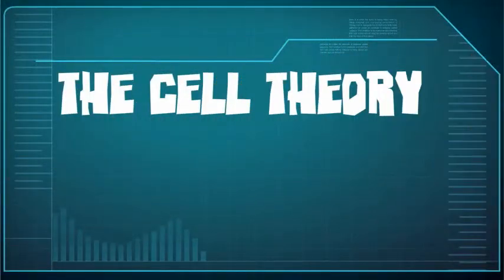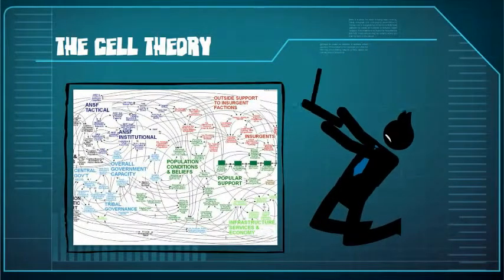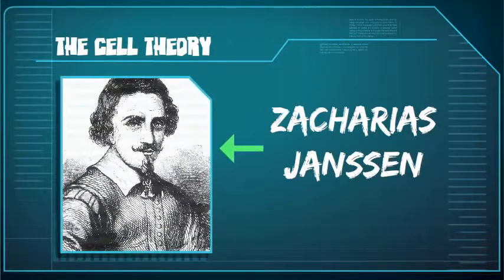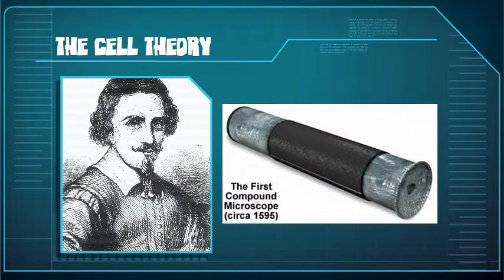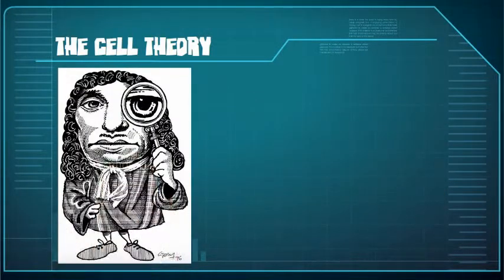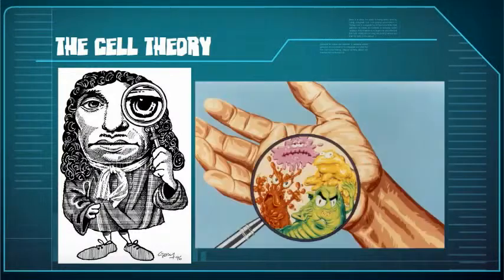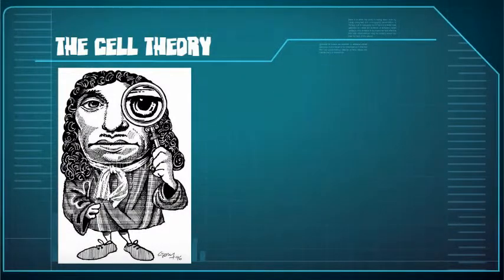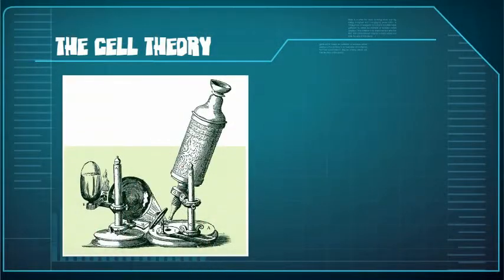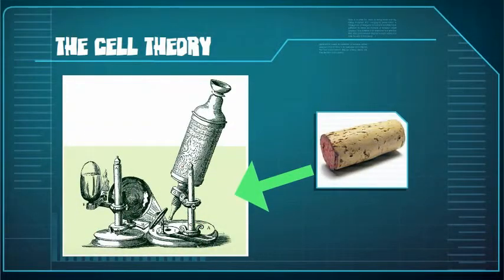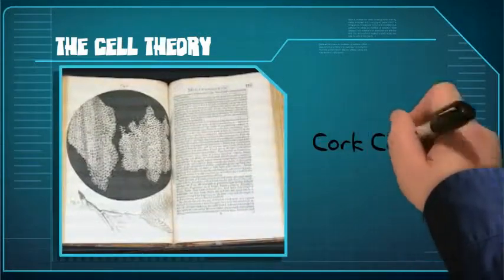The history of the cell theory has been a complicated process ever since Zacharias and Hans Janssen invented the first compound microscope in 1590. But to quickly summarize it, Anton Leeuwenhoek was a scientist who used his own microscope to study small stuff. He discovered germs and bacteria and reported his findings to a colleague in England. That colleague then discovered cells while looking at a small piece of cork using his microscope. Well, at least he first discovered cork cells.